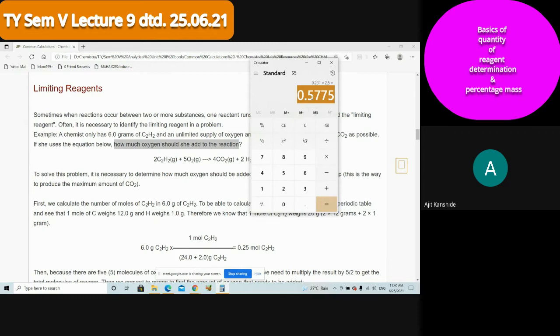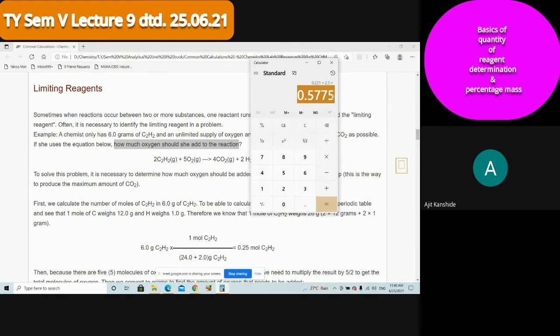Till now I was giving the weight W, and you were calculating moles by the formula weight divided by molecular weight. But now you know the number of moles, the value of N, which is 0.5775. The molecular weight is not changing, it is 32, that you know. In terms of gram, we have to express that now.